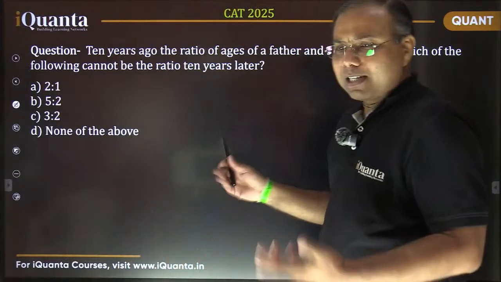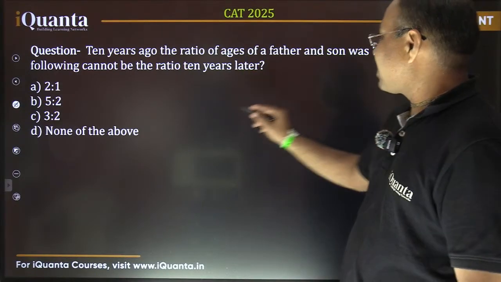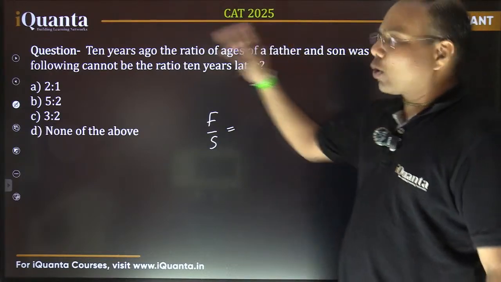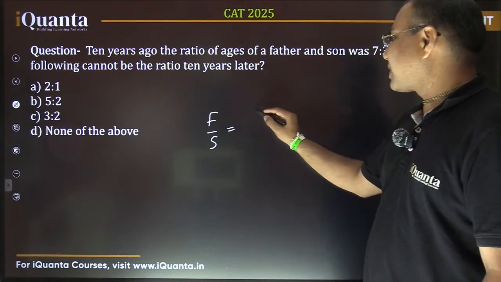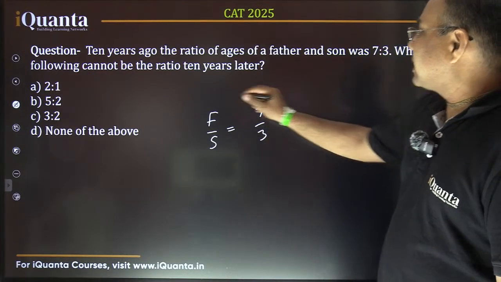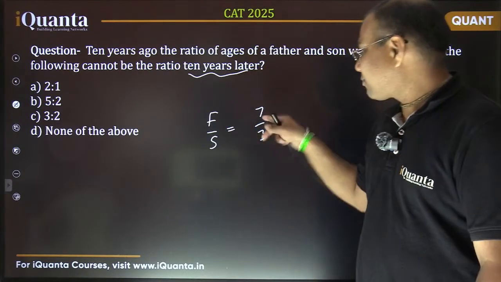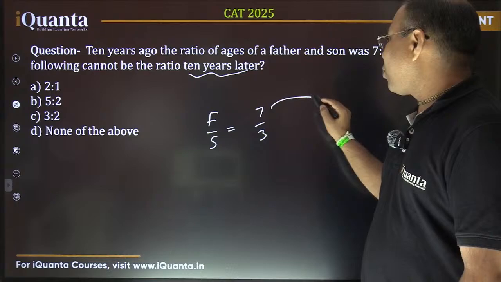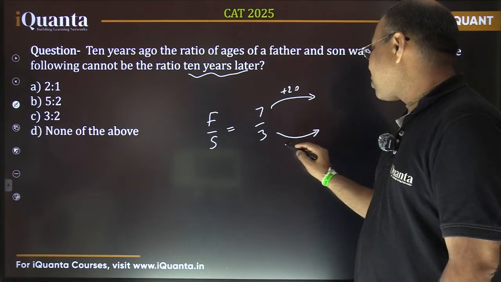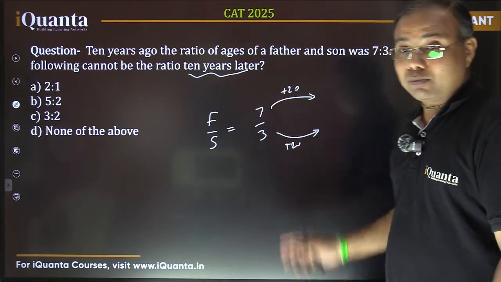Okay, see here, we already discussed that. 10 years ago, the ratio of ages of father and son was 7:3. Now it is asking 10 years later, that means after 20 years from that value. So both numerator and denominator are being increased by the same value, 20 each.